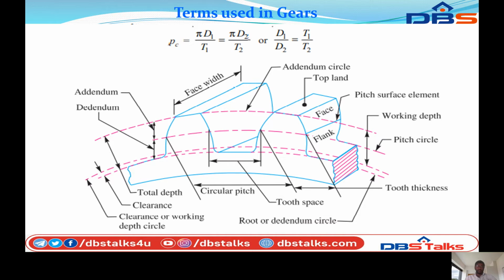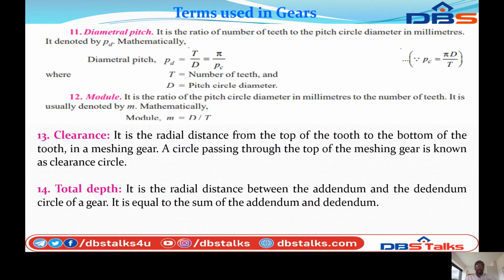Next terms we can discuss one by one. Next, diametral pitch. It is the ratio of the number of teeth to the pitch circle diameter in millimeters, denoted by PD.